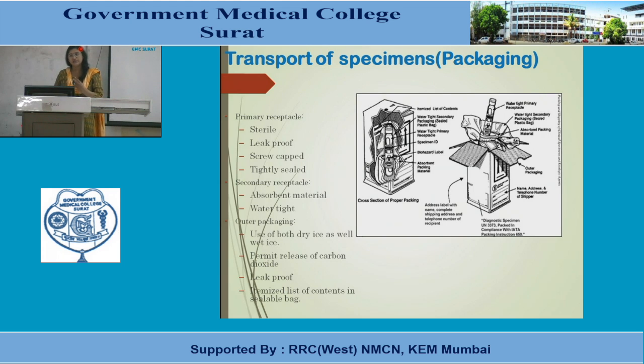Then over these two coverings, there is a third, outer packaging, where we can use both dry ice as well as wet ice to maintain the temperature and the cold chain, permit the release of carbon dioxide, and it should be leak proof, with an itemized list of contents in a sealable bag.